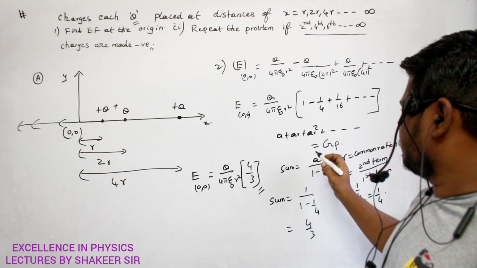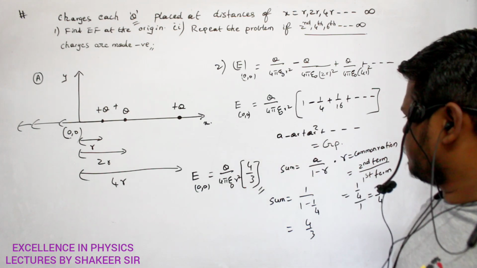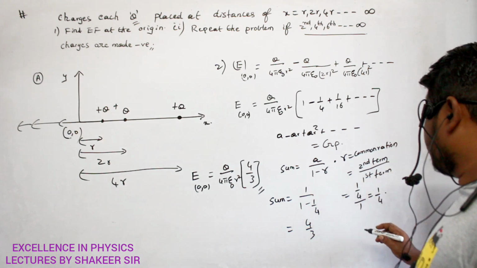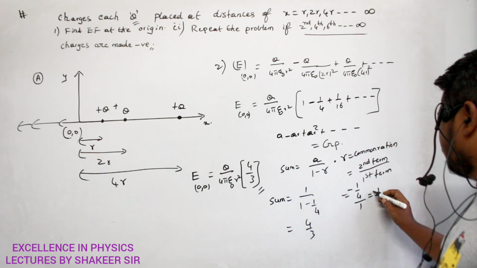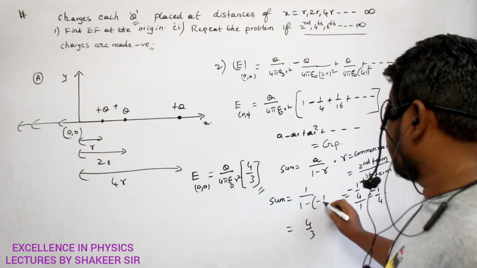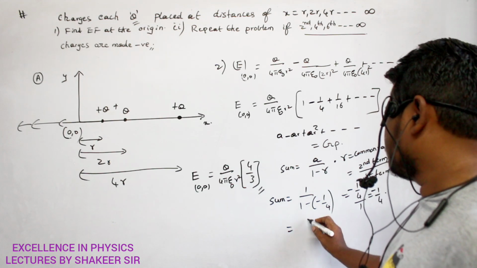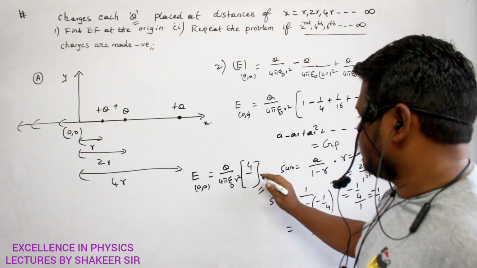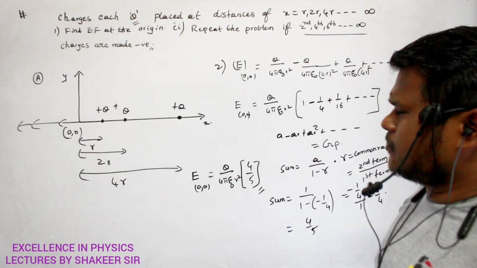Okay? So therefore geometric progression is like this: a plus minus ar plus ar square. So sum is a divided by 1 minus r. Clear, ma? So second term by first term. Second term is how much? Minus 1 by 4. So therefore total r value will be minus 1 by 4. So therefore here I have to write minus of minus 1 by 4. Minus of minus 1 by 4 will be how much? 5 by 4. So 4 by 5. Clear now? So therefore instead of 4 by 3, I have to write 4 by 5. That's all. Very simple. Clear, ma? So this is our answer for second one.